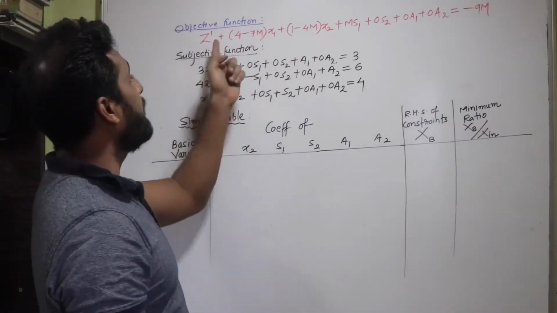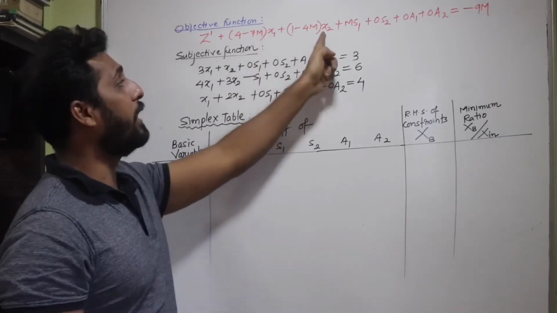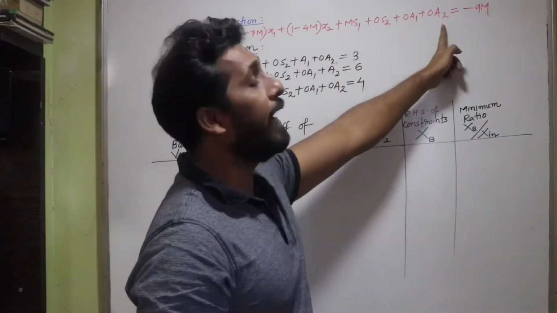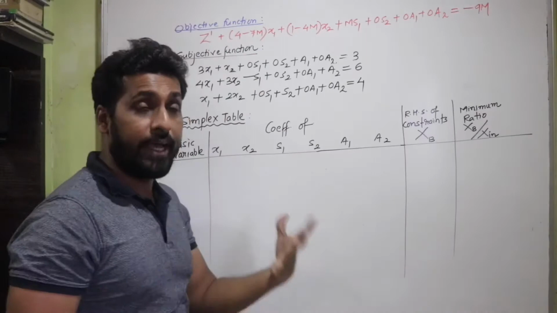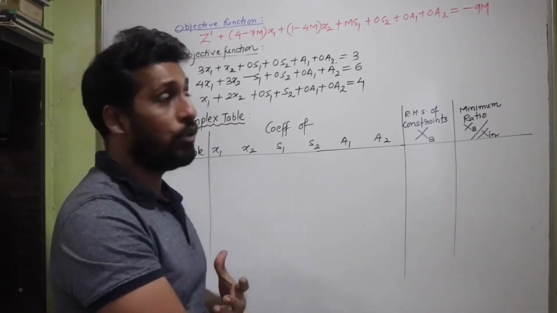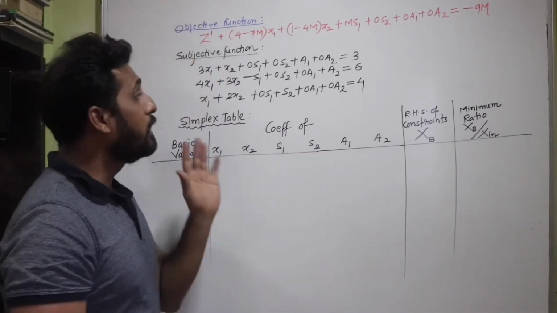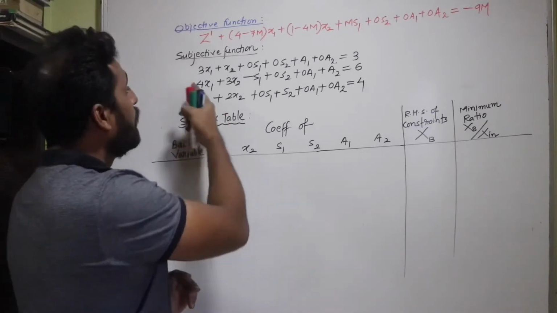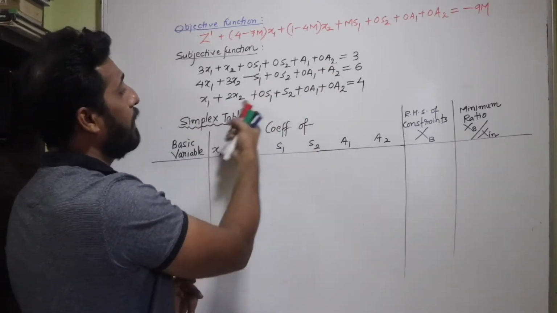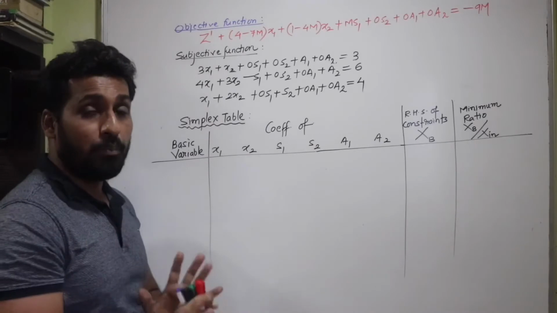So I have written z dash plus 4 minus 7m x1 and then x2, s1, s2, a1, a2, all of the terms, all of the variables, and the right hand side contains the constant. Then I have written the three subjective functions that I had. So the first subjective function is written, second and the third. So now let's make our simplex table.